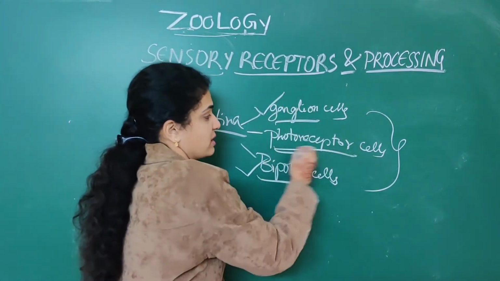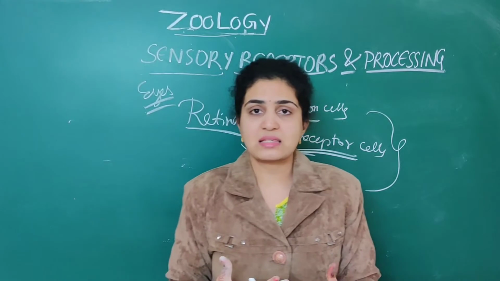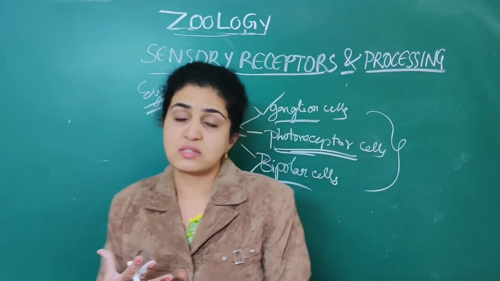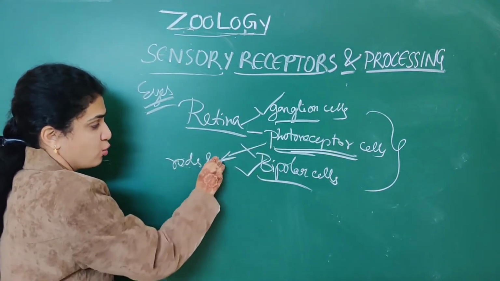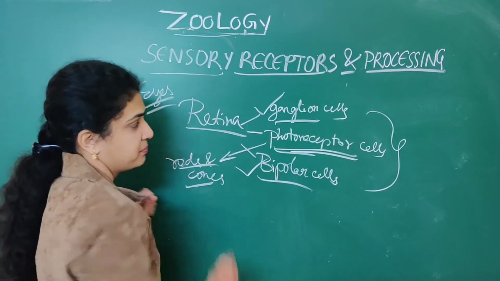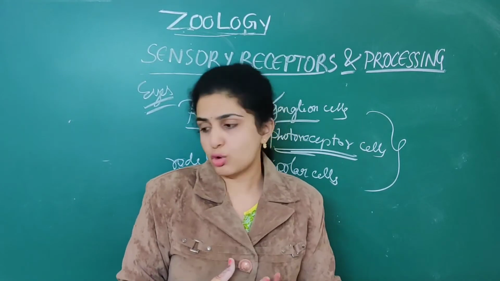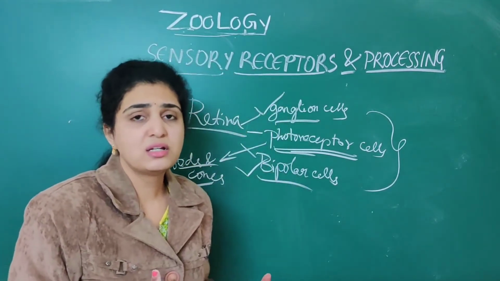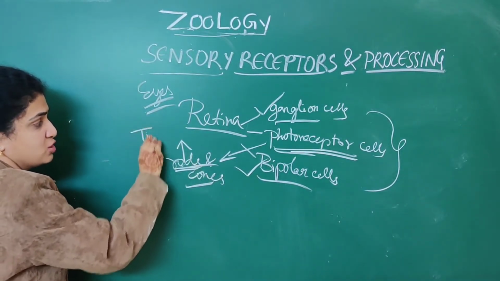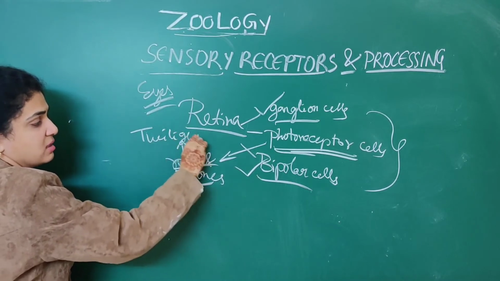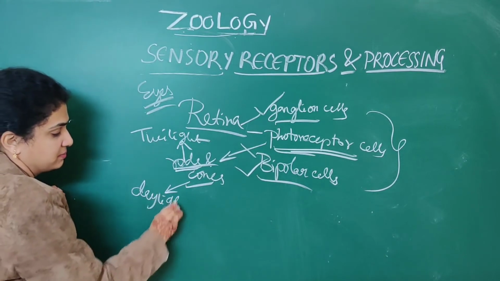When it comes to photoreceptor cells, you have all learnt in the lower classes about the rods as well as cones. So where are these rods and cones present? These rods as well as cones are present in cells known as photoreceptor cells. So what is the use of these rods and cones? Rods help in twilight vision, as well as cones, they help in daylight vision.